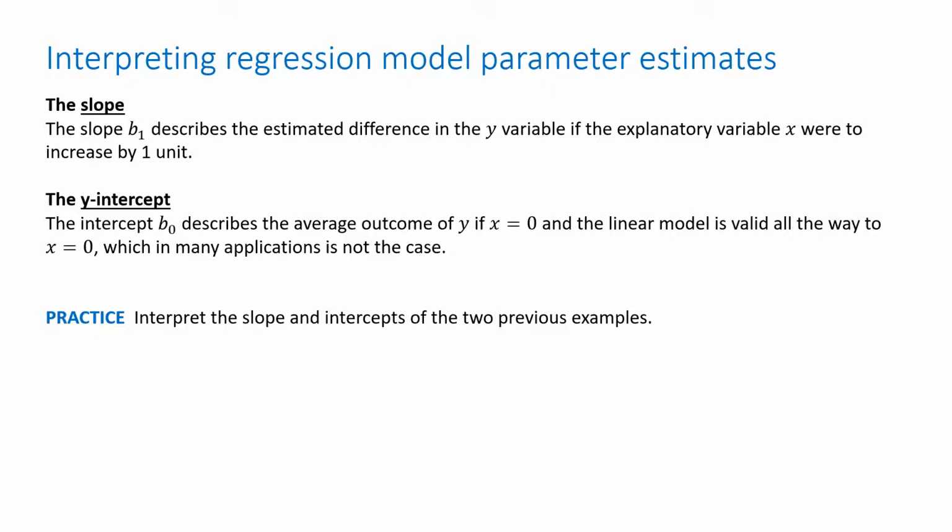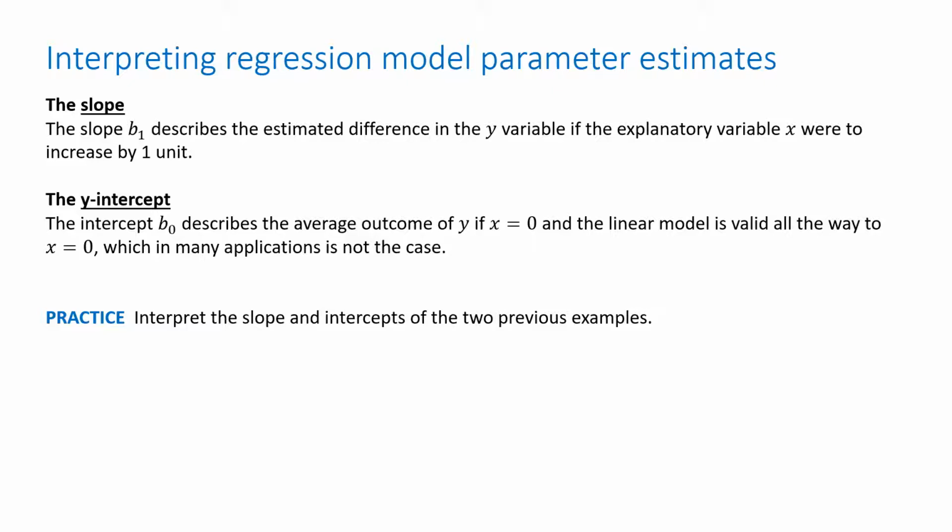The y-intercept describes the average outcome of y, that's the y hat, if x equals 0. So that's where the line crosses the y-axis. That makes sense if the linear model is valid all the way to x equals 0, which may not be the case. The linear model is really only valid in the range where we've specified data. Outside of that range, then we get into extrapolations, and those can be very treacherous to do.